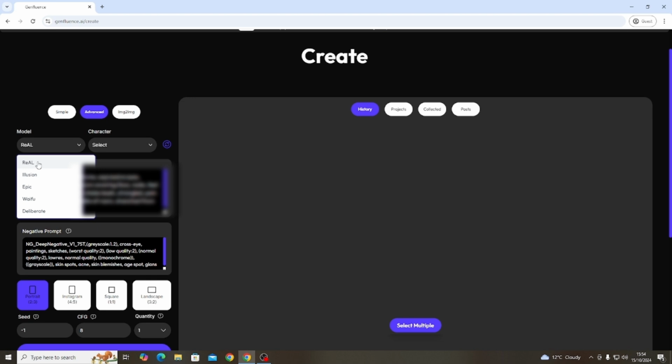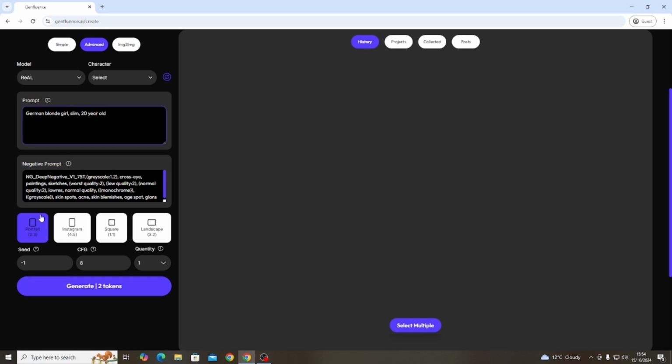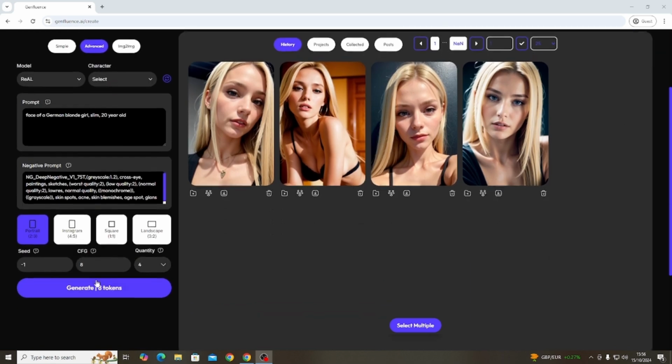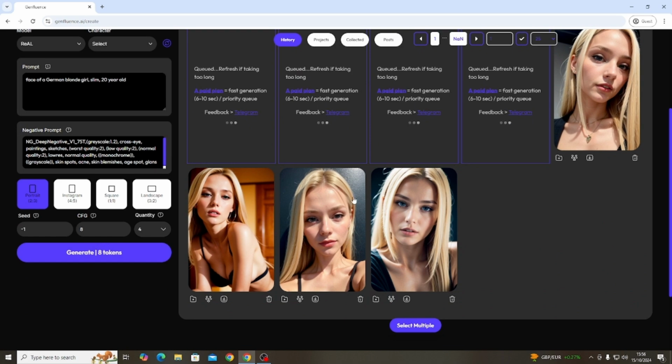If you go over to real, you're going to type in what you want to see. So for your character, say you want a German blonde girl, slim 20-year-old. Then you're going to come down here and click portrait. Keep it on portrait for now, and you're going to generate 4 images for 8 tokens. I've already generated some pictures just to see if it's working. Your prompt will be along the lines of face of a German blonde girl, slim 20-year-old. Of course you can tweak it, and you can produce more pictures just by clicking the generate button here. As you can see, it's literally 8 tokens just to generate a face.